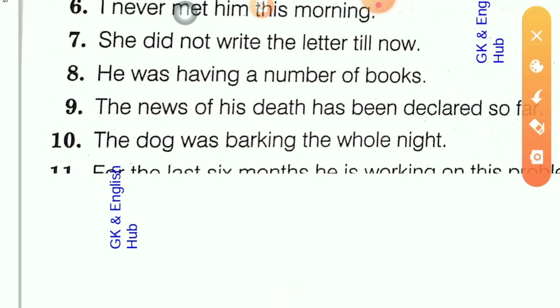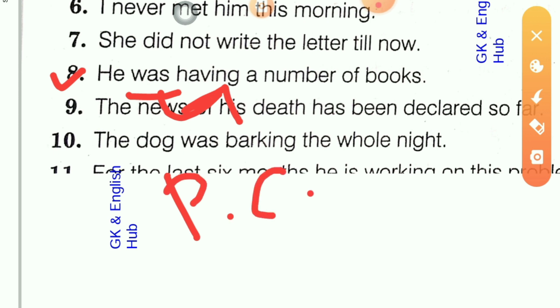Now question number 8. He was having a number of books. Here the auxiliary was is followed by a progressive verb, so the sentence is written in past continuous. And as I tell you something about this past continuous tense, you will understand that this sentence is wrong. It would not be in past continuous.